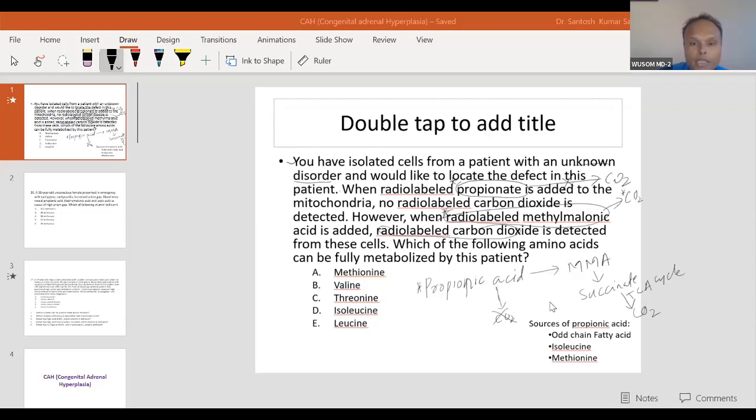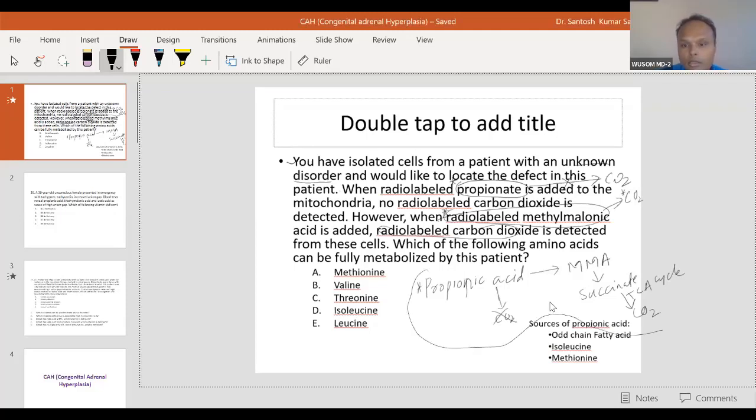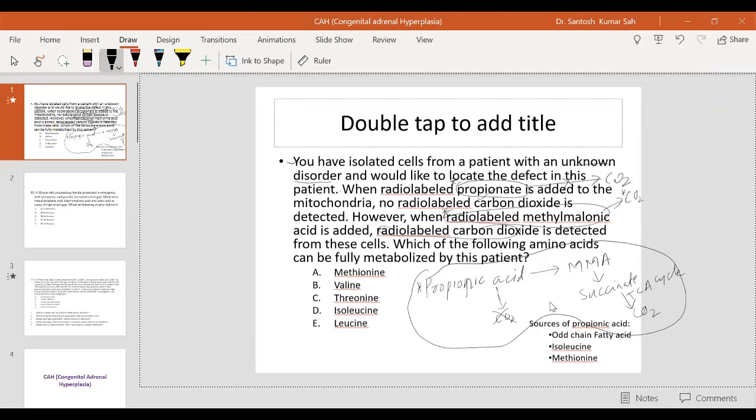You people don't know this pathway. Is it your first time you heard about propionic acid and methylmalonic acid? No. So you should be knowing, at least you should be thinking something. If you tell me directly, I don't know, that is a bad thing for me. It's discouraging for me.